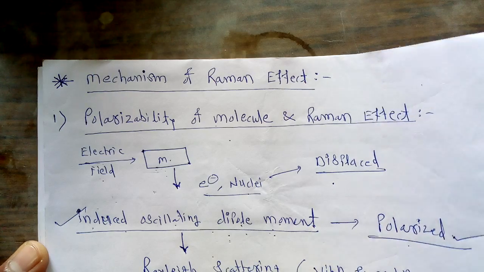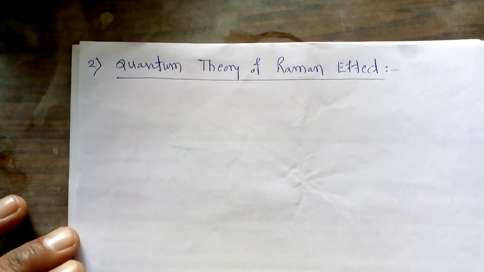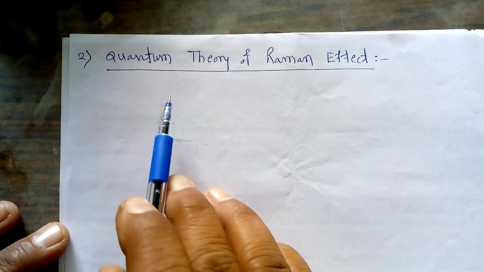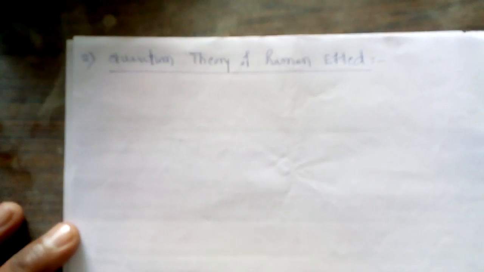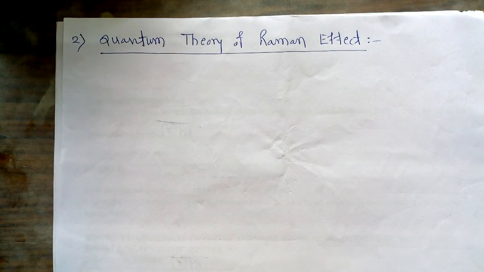So this is the first mechanism of the Raman effect. Now we have to study the second important mechanism for the study of this Raman effect, and that second mechanism is called the quantum theory of Raman effect. Now, what is there in this quantum theory of Raman effect?